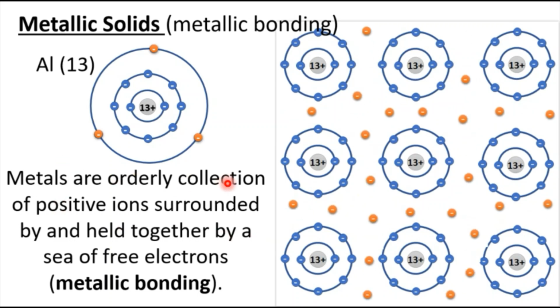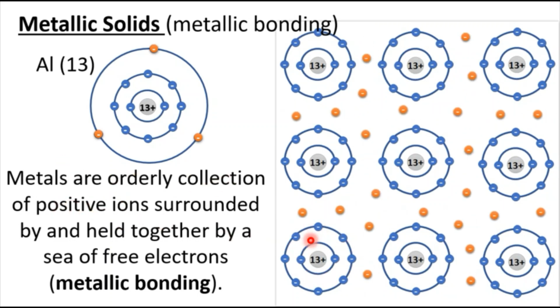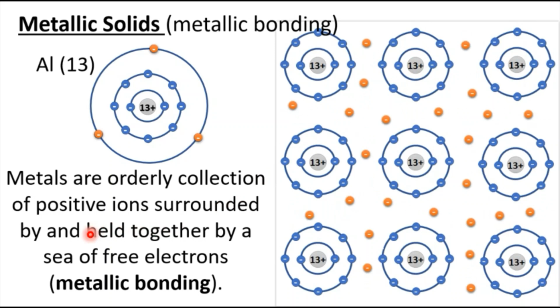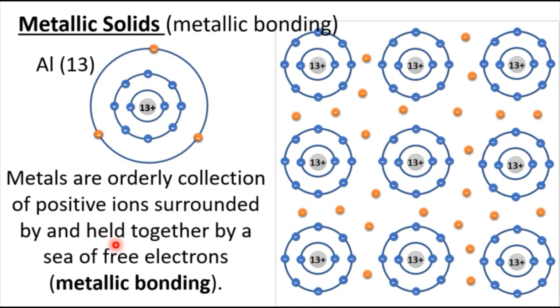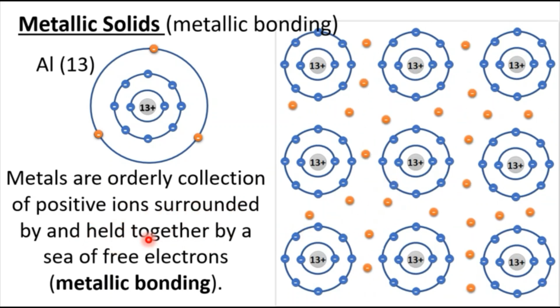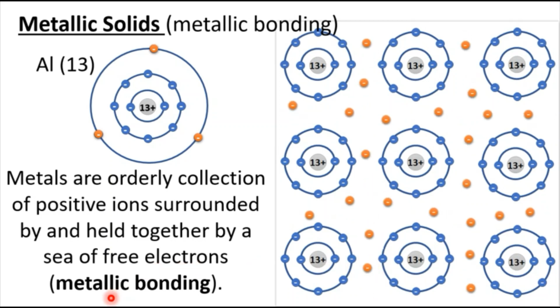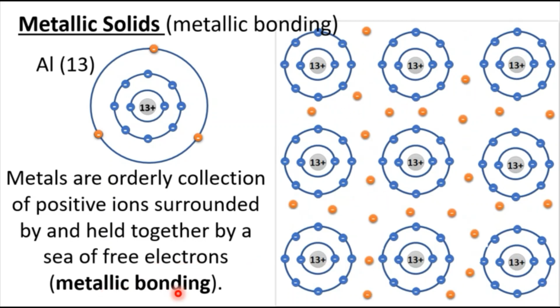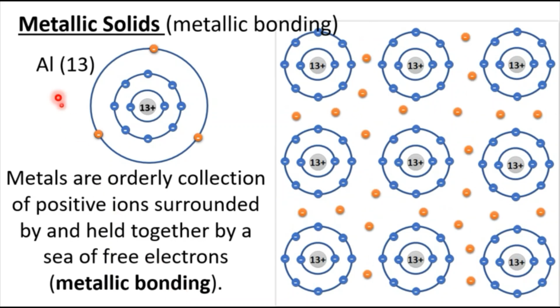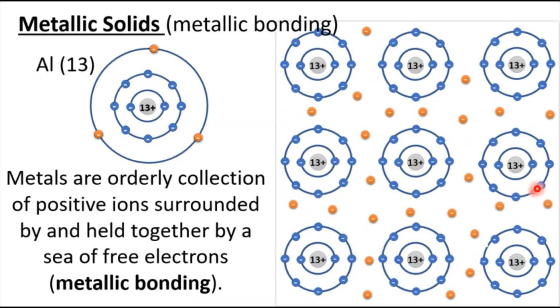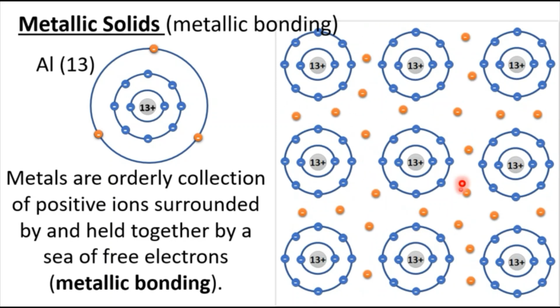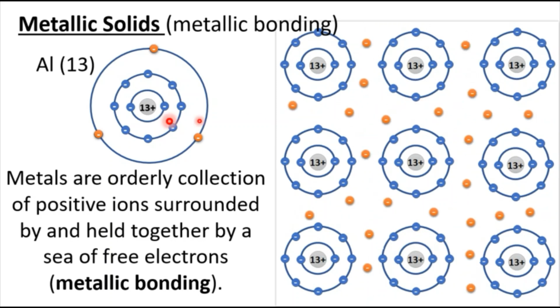Metals are an orderly collection of positive ions, held together by a sea of free electrons that is flowing, and this gives the metallic bonding. I hope it's clear now what a metallic bonding is and how you can represent it.